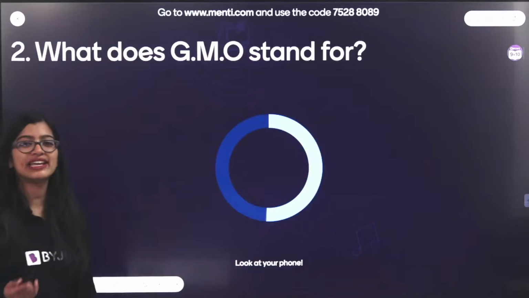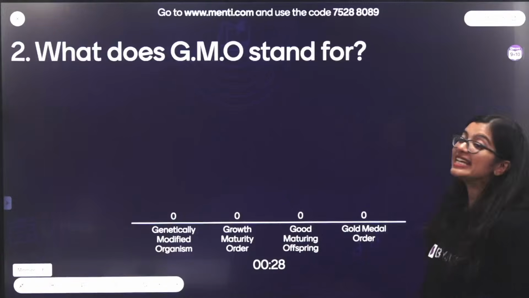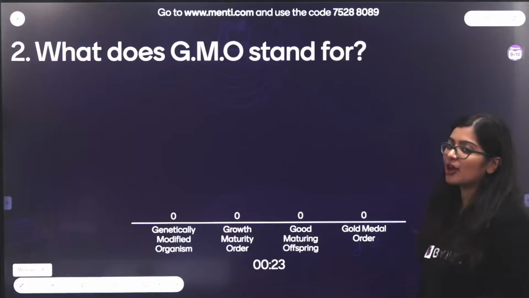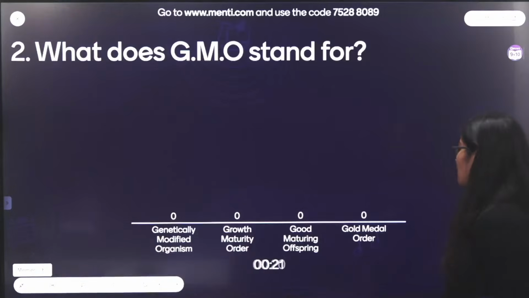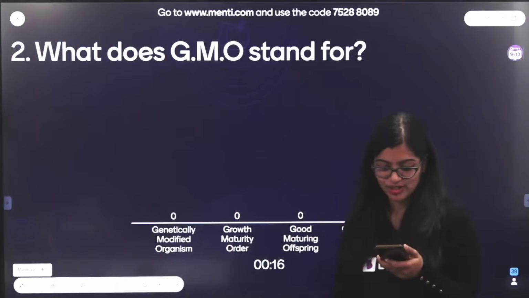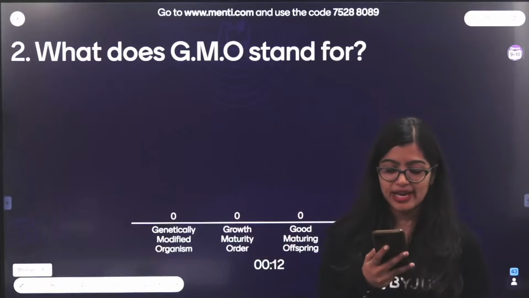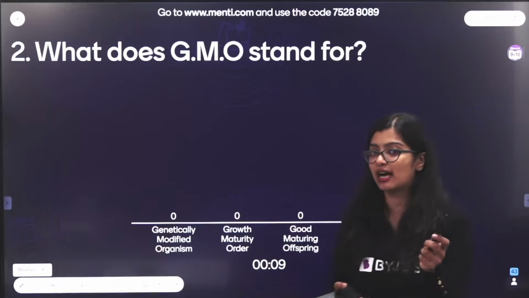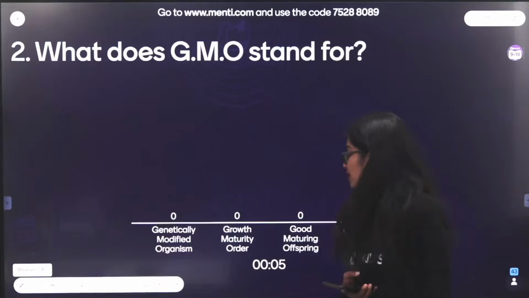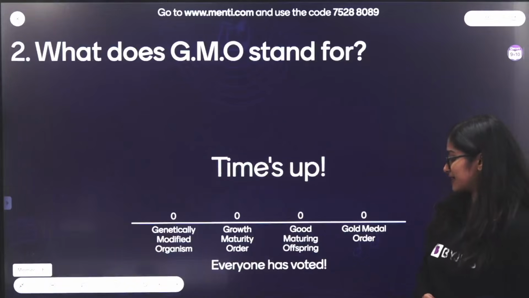So easy. All of you should be getting this answer. What does GMO stand for? Genetically modified organism, growth maturity order, good maturing offspring, or gold medal order. This is so easy, guys. Very quickly, everyone in the chat, just tell me done. What does GMO stand for? We learned about it. I will give you a clue: in genetic modification, I said it towards the end.